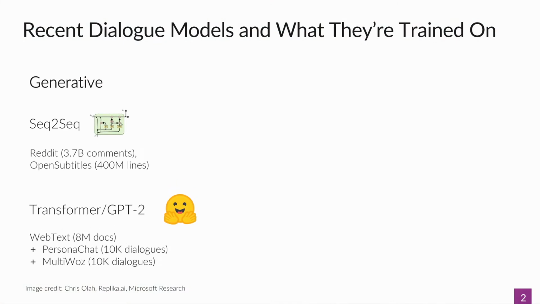So let's start by looking at the overall state of neural dialogue modeling and what data is used for it. So we have generative models like sequence-to-sequence trained on Reddit dataset containing billions of comments, or Open Subtitles dataset containing hundreds of millions of lines. We have transformer-based models like GPT-2 used by Hugging Face. It featured a multi-stage training procedure with a base training stage on a web text corpus containing millions of documents, and with a fine-tuning stage, featuring datasets like Persona Chat for chat-oriented dialogue or MultiWOZ for goal-oriented dialogue, both containing tens of thousands of dialogues.